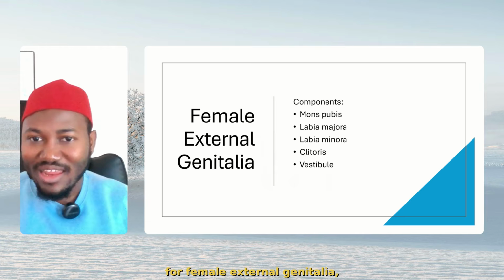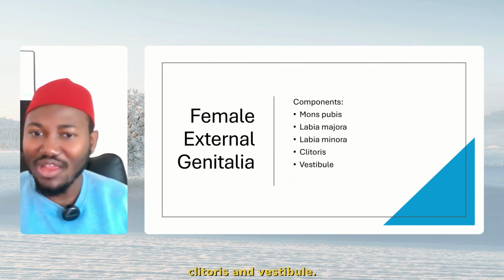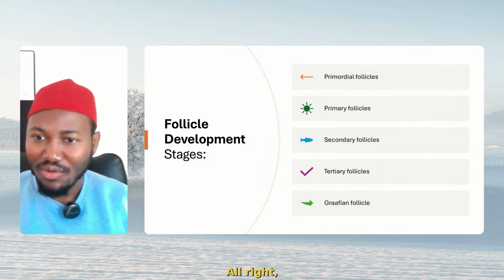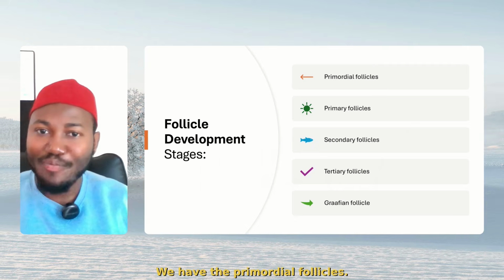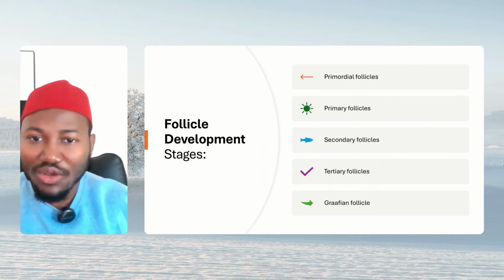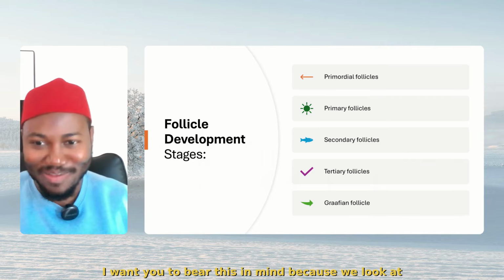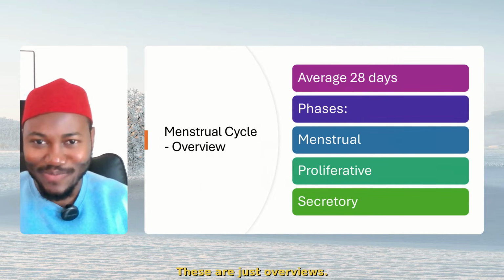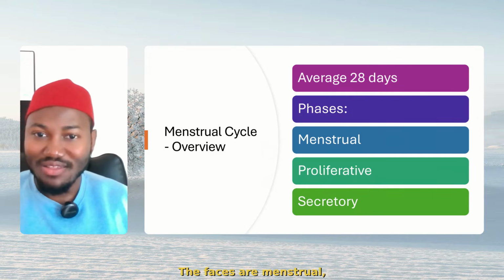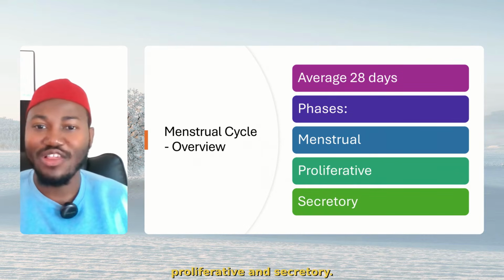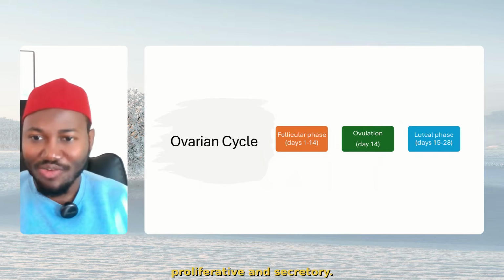Now, for female external genitalia, we have the mons pubis, labia majora, labia minora, clitoris, and vestibule. All right, I mentioned some of them initially. Now, the follicle development: we have the primordial follicles, primary follicles, secondary follicles, tertiary follicles, and Graafian follicles. I want you to bear this in mind because we look at it. Also, these are just overviews. The average menstrual cycle is around 28 days. The phases are menstrual, proliferative, and secretory. MPS: menstrual, proliferative, and secretory.